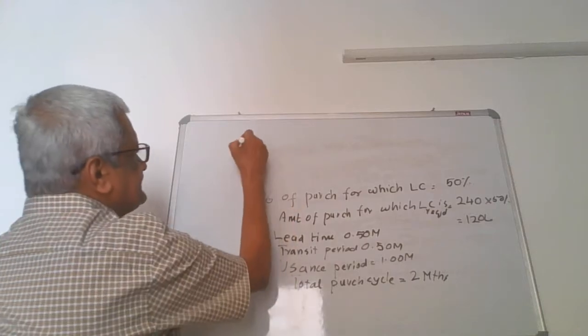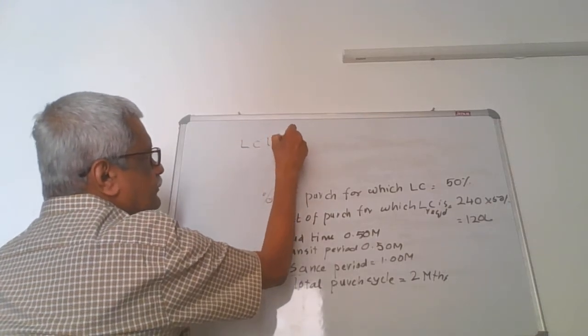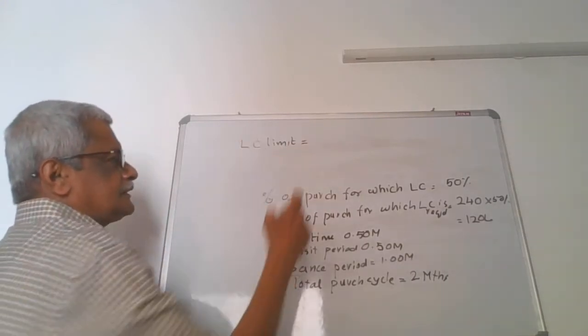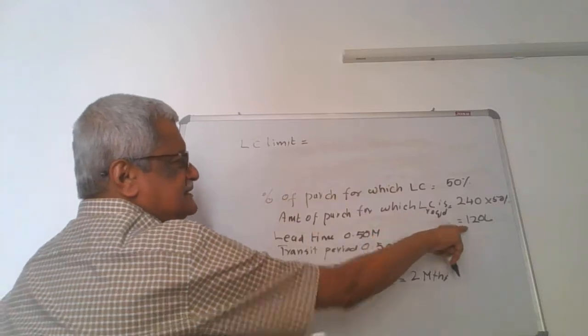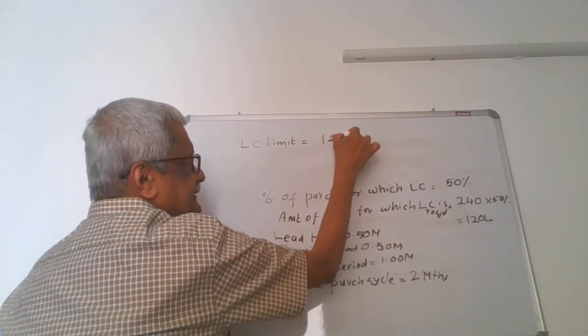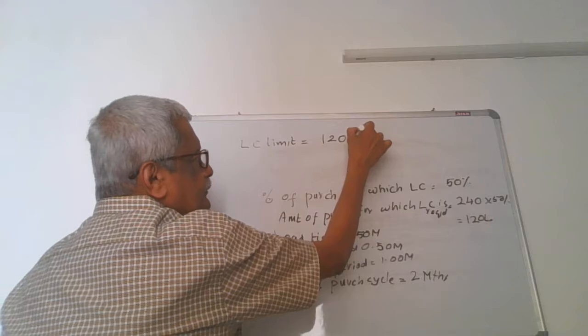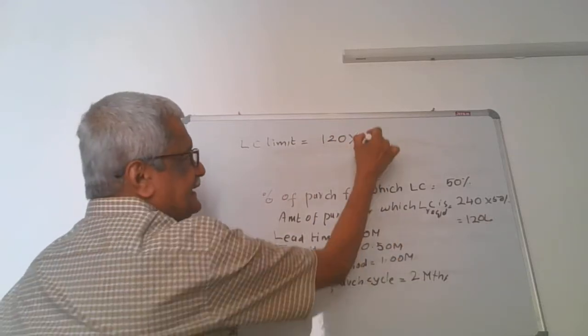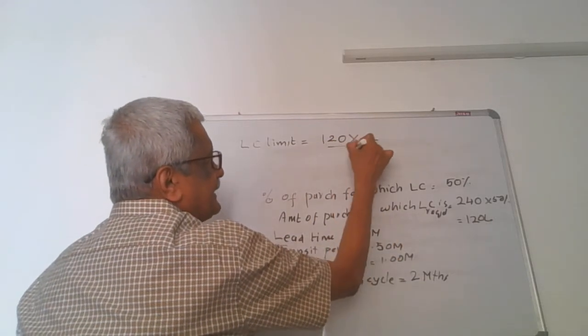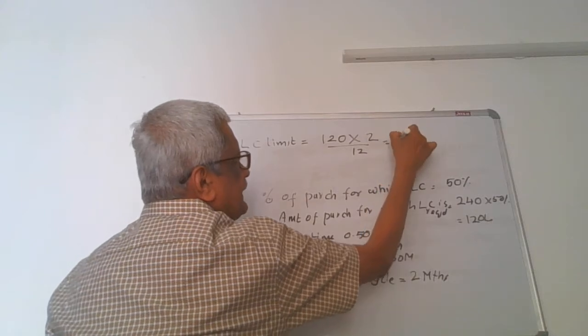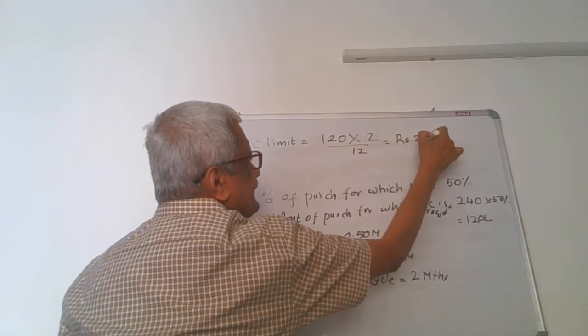LC limit is equal to total purchases for which LC is required, 120, into the total purchasing cycle, which is 2, divided by 12, which will be rupees 20 lakhs.